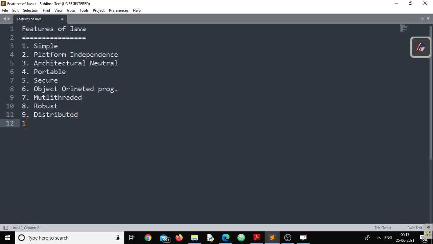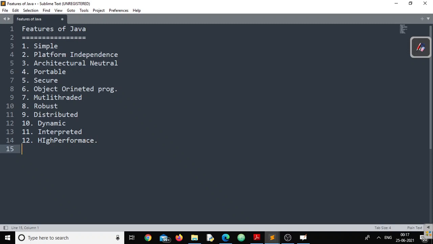Number 10, Java is a dynamic programming language. Number 11, Java is an interpreted programming language. And the last one, the performance of Java is high, or we can say it is a high performance programming language.